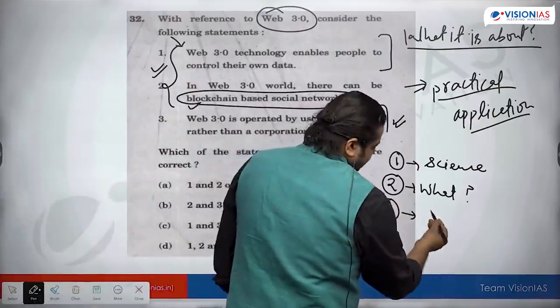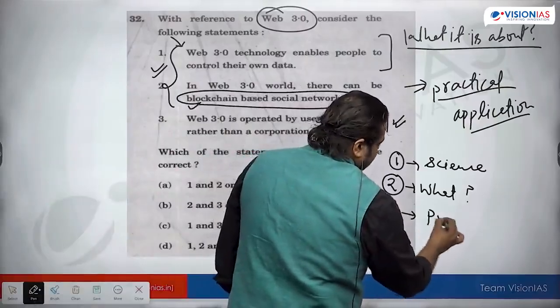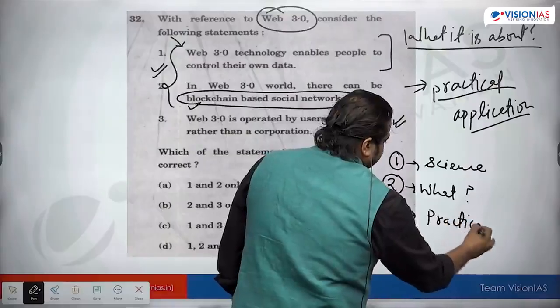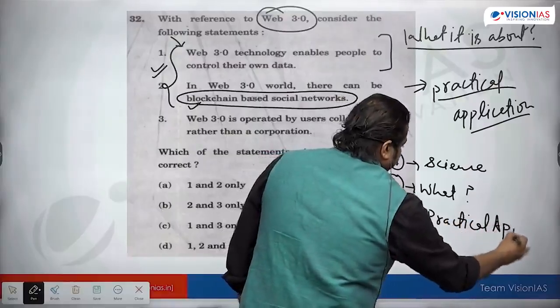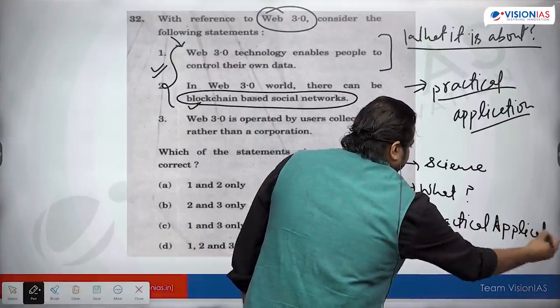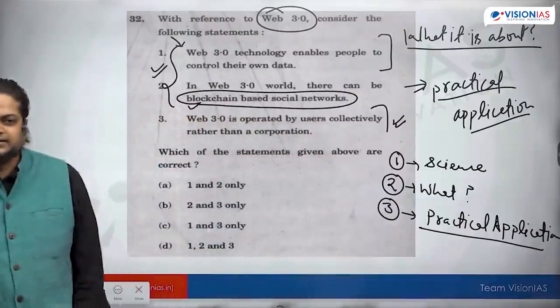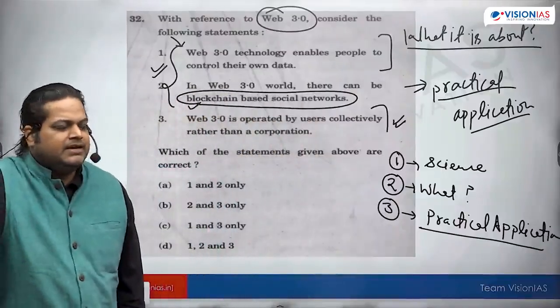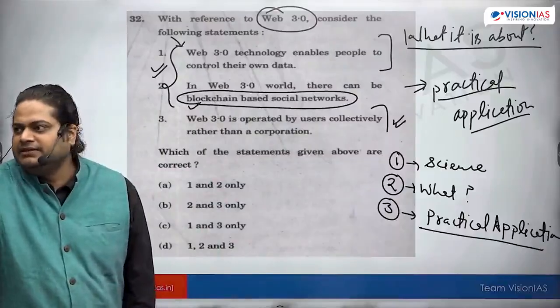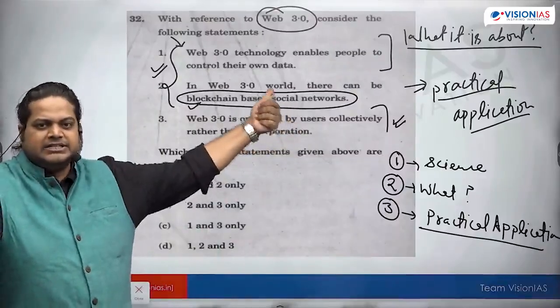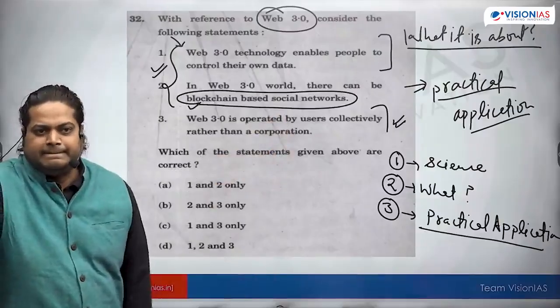Then if there is some practical application. So we need to know the answers to these 3-4 questions whenever we are reading any article related to science and tech.